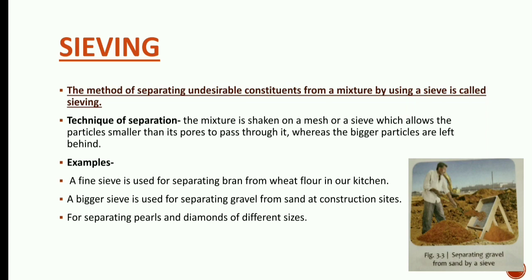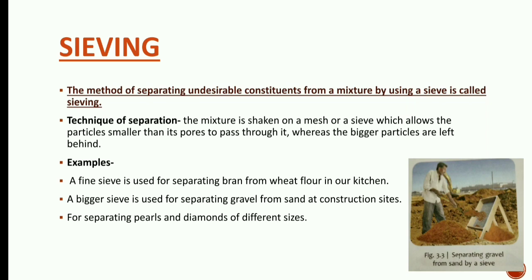How is this technique done? The mixture is shaken on a mesh or a sieve. For this technique we need a instrument which is called a sieve, which has a mesh on it, which allows the particles smaller than its pores to pass through it, whereas the bigger particles are left behind.